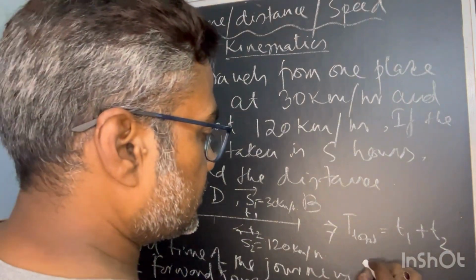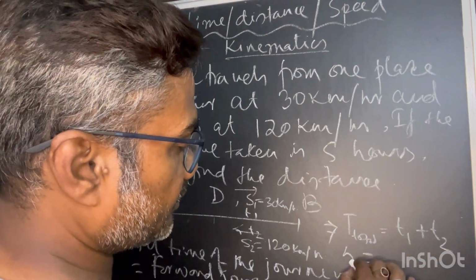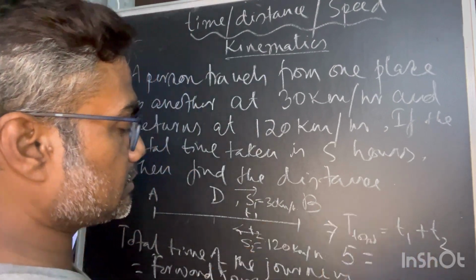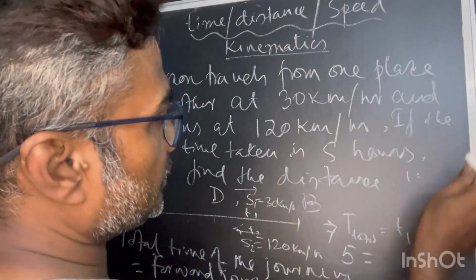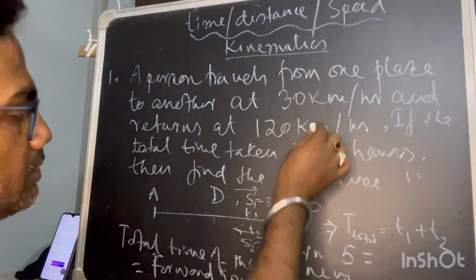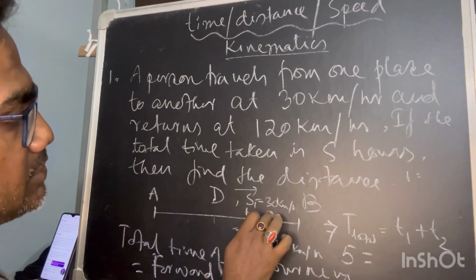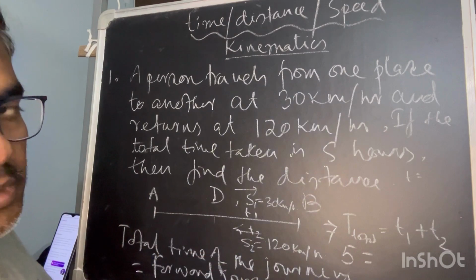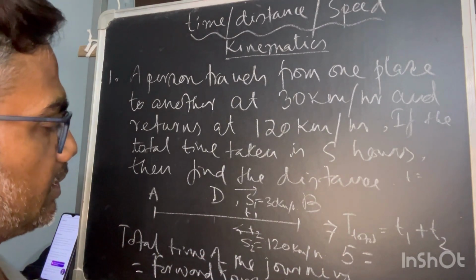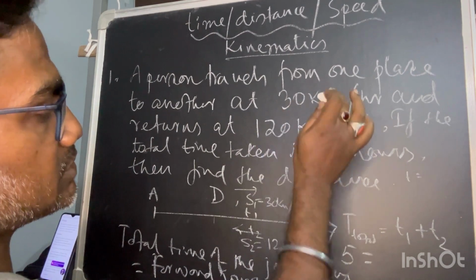Now you know the total time is said to be 5. Now if you put the value, but how about this? You know that for uniform velocity, or speed, there is no variation in the speed, because the person is traveling in a car or whatever vehicle with a constant speed.